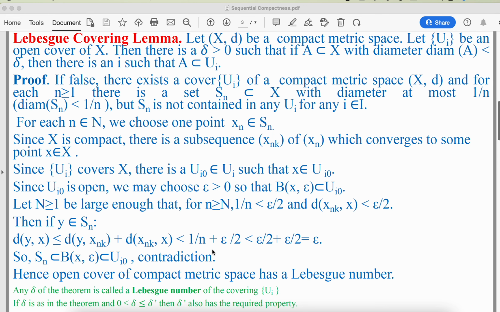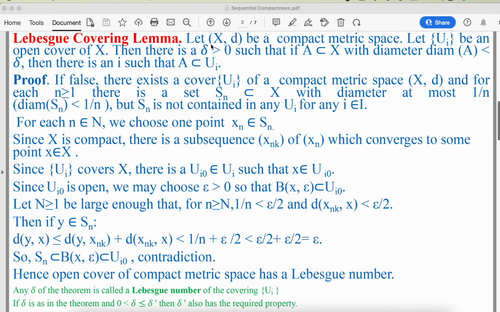But this is a contradiction, because we have assumed here that Sn is not contained in any Ui for i belonging to I. But here we have proved Sn is contained in Ui naught, which is a member of Ui. Hence, an open cover of a compact metric space has a Lebesgue number.